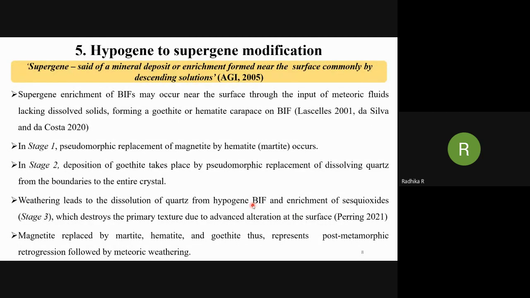Supergene enrichment is a mineral deposit or enrichment formed near the surface by descending fluids, whereas hypogene deposits are formed below the surface by hydrothermal activity. Here, the superficial weathering processes lead to the development of stage 1, stage 2, and stage 3 mineralization, which is evidence for supergene enrichment.